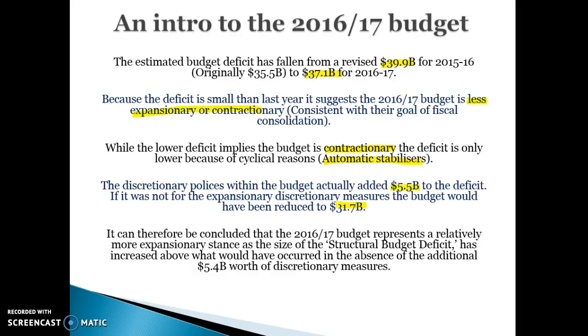So when you're concluding or talking about the stance of the budget, we can say that the budget represents a relatively more expansionary stance if we just focus on the actual deliberate discretionary measures. So that's the way I want you to describe the budget. It's a contractionary budget in the sense that the deficit has fallen, but the actual deliberate policies within this year's budget have been quite expansionary.